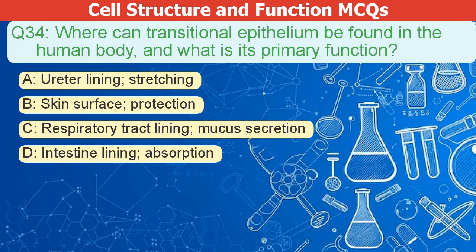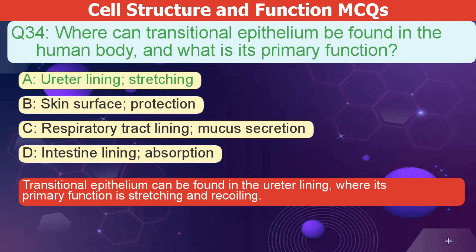Where can transitional epithelium be found in the human body, and what is its primary function? A. Ureter lining, stretching. B. Skin surface, protection. C. Respiratory tract lining, mucus secretion. D. Intestine lining, absorption. The correct answer is A. Transitional epithelium is found lining the ureter. Its main job is stretching and recoiling.